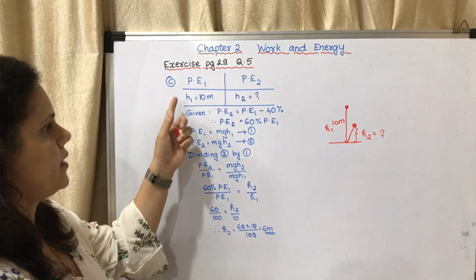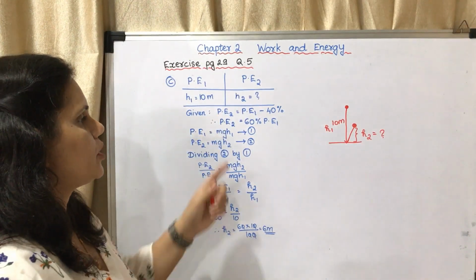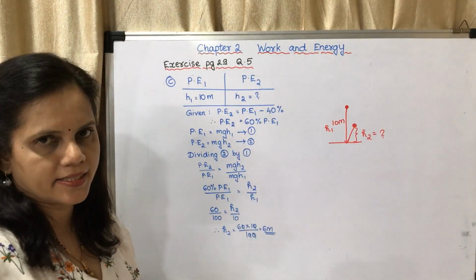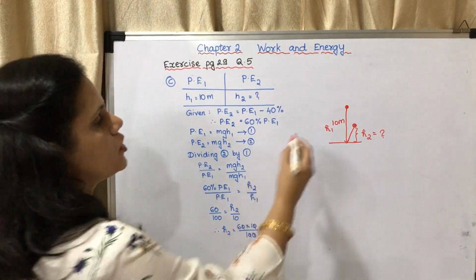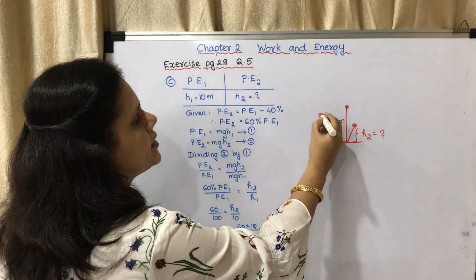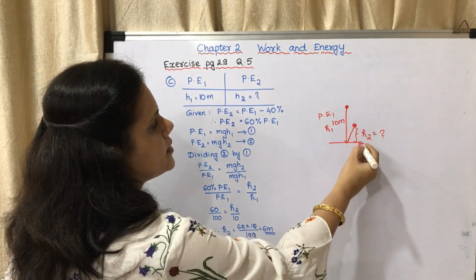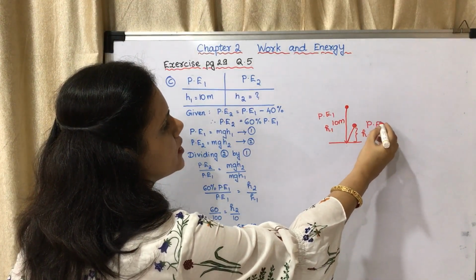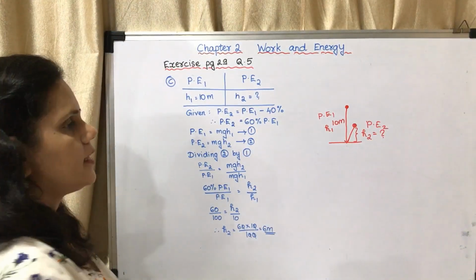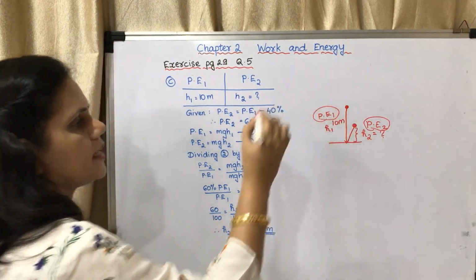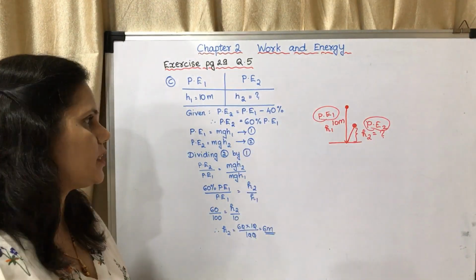Now what have they given? They have given that the potential energy in the second case will be 40% less. So when it is at this height, it is potential energy 1. When it is at this height, it is potential energy 2. Now potential energy 2 is 40% less than potential energy 1, that has been given.